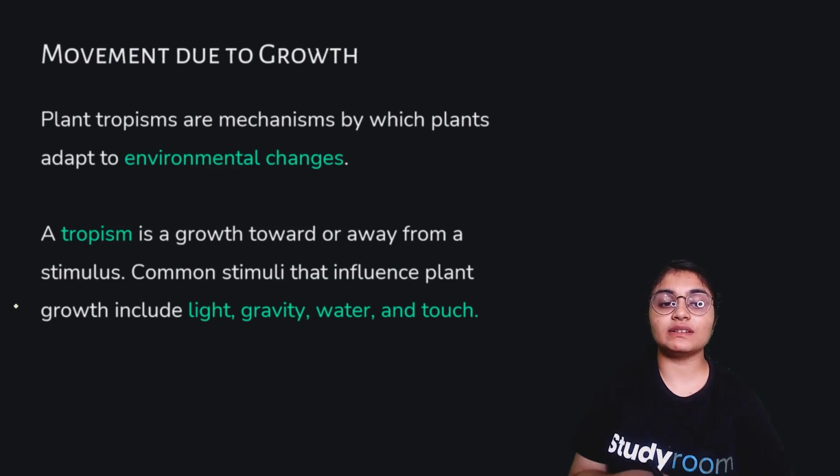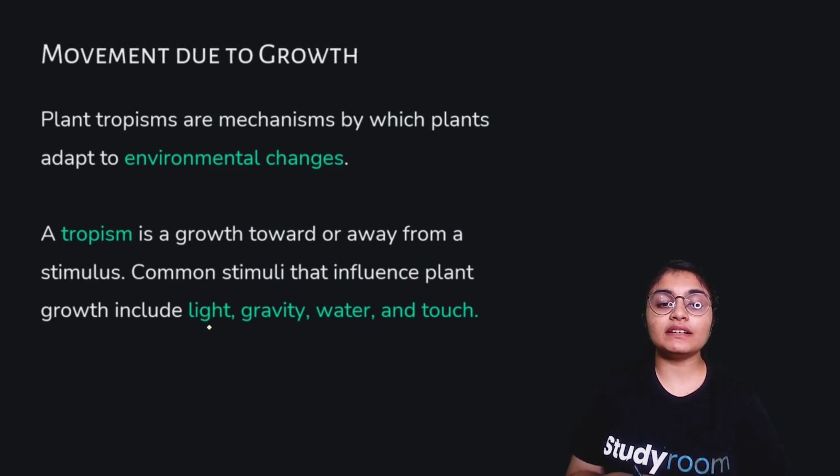Growth with respect to a stimulus is called tropism, and these tropic changes are done by plants to adapt to environmental changes. The stimuli that cause tropism in plants through growth are light, gravity, water and touch.